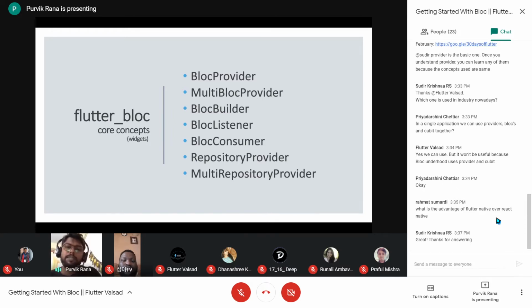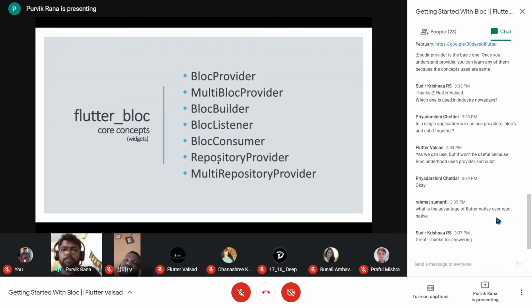So there is a very thin line of difference between the builder and listener that we will see in our practical demo also. And block consumer is the combination of the builder and listener, so we will also see how the block consumer works.